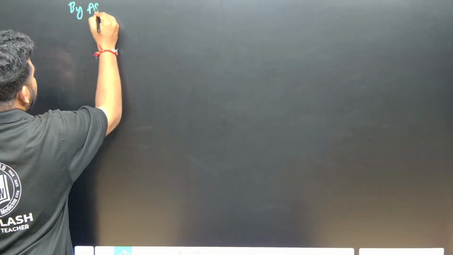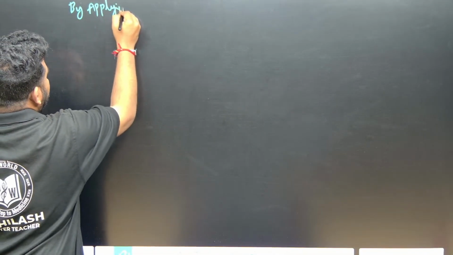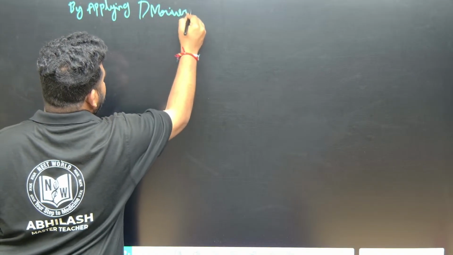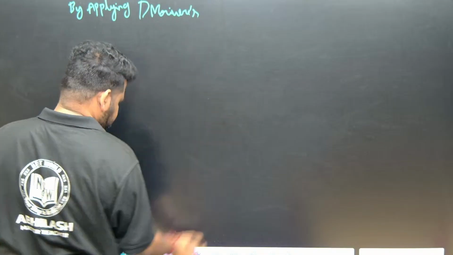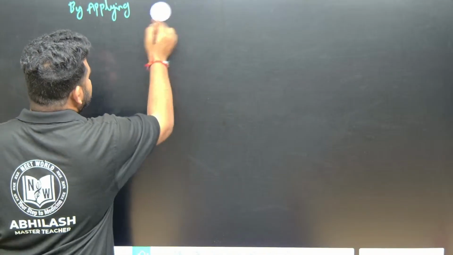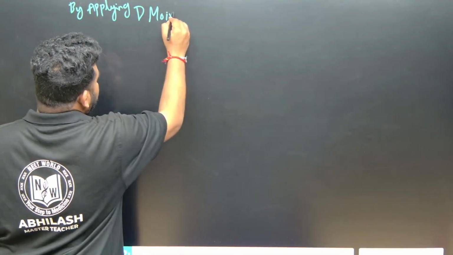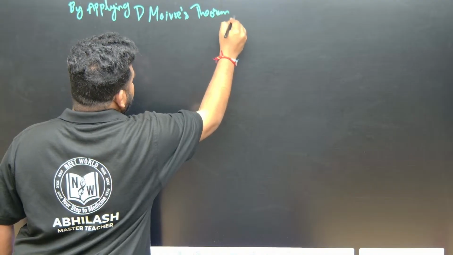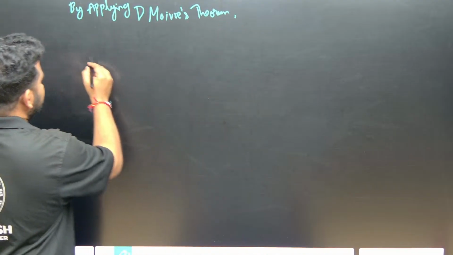So by applying our favorite de Moivre's theorem, what do we have, friends? By applying that, we have the LHS.